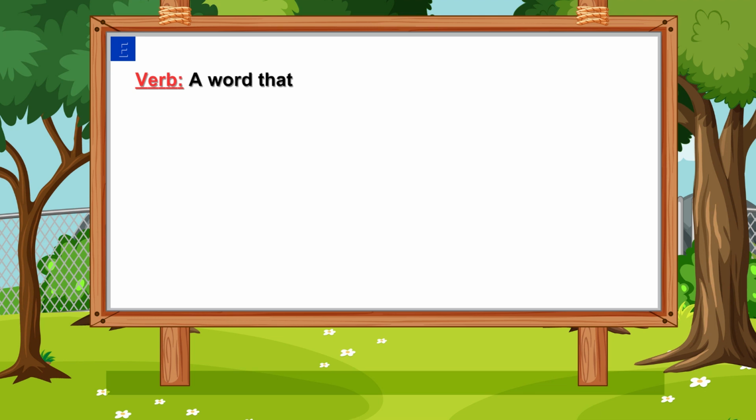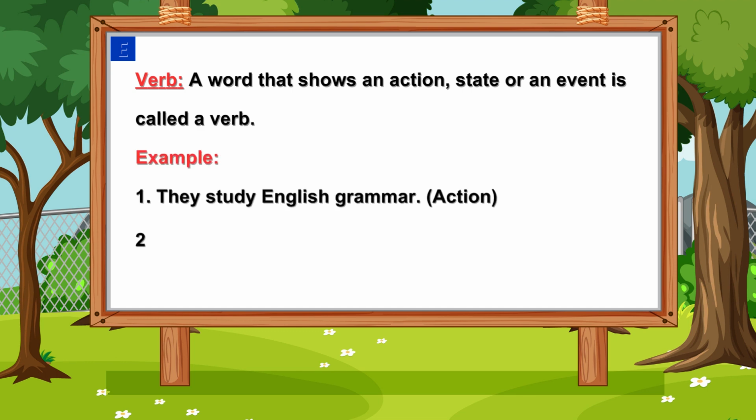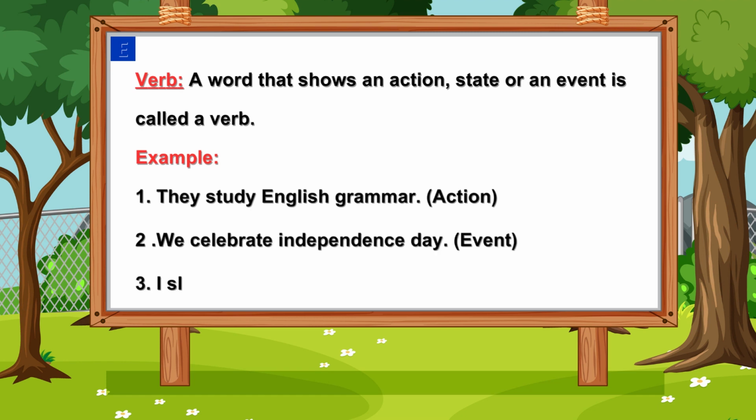Verb: a word that shows an action, state or an event is called a verb. Example: 1. They study English grammar. Action. 2. We celebrate Independence Day. Event. 3. I sleep at night.